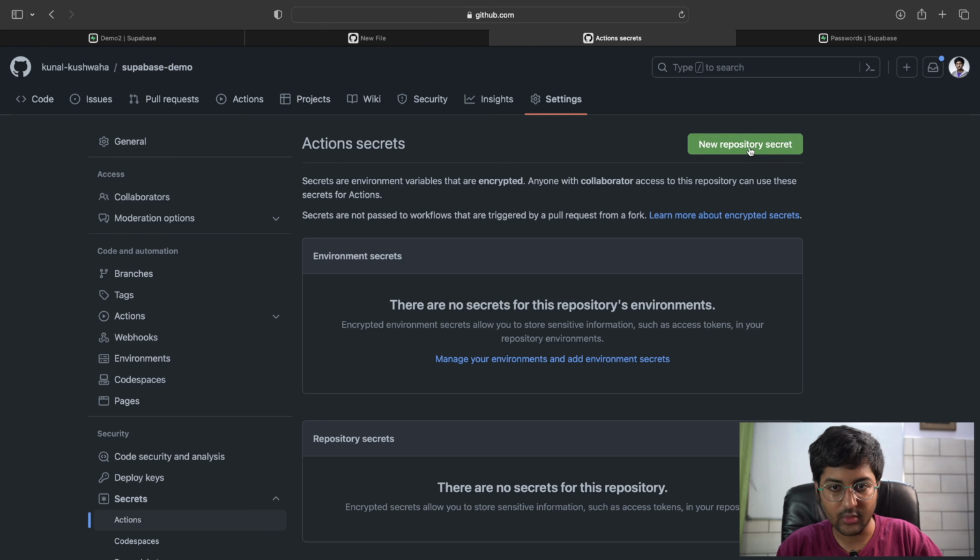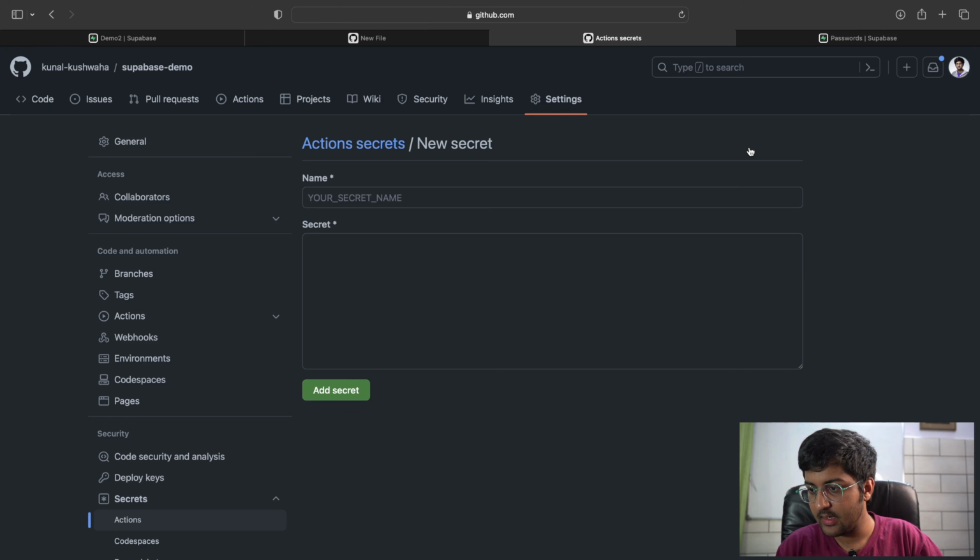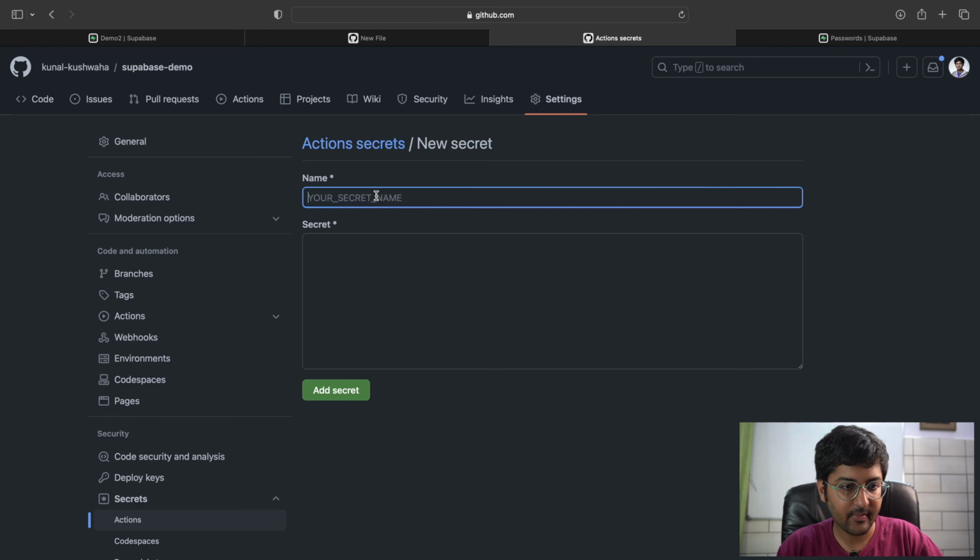Now we're going to click on a new repository secret, and type the name of it. The first one that we need is basically the token, right?